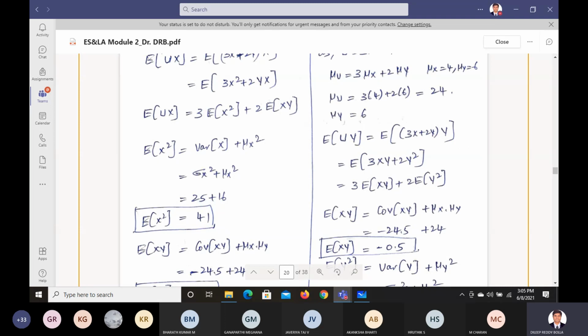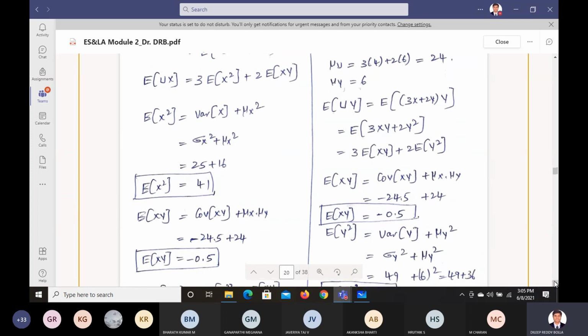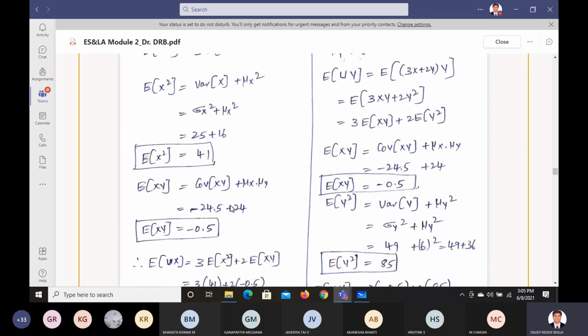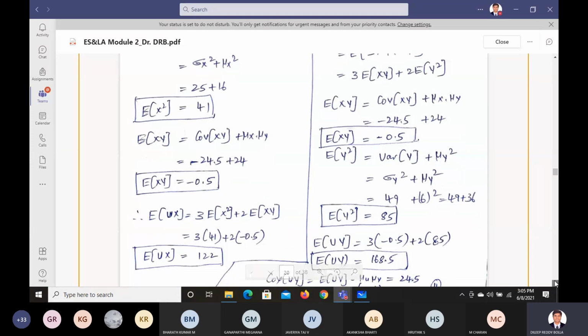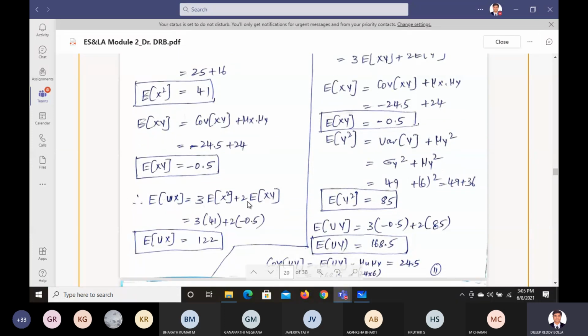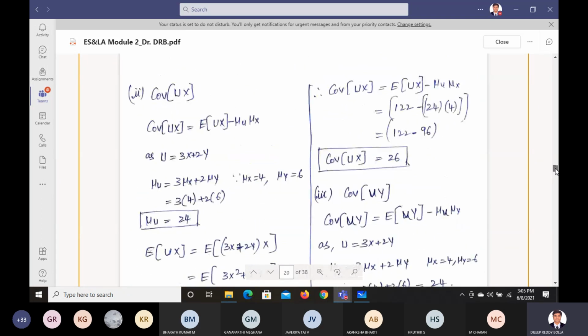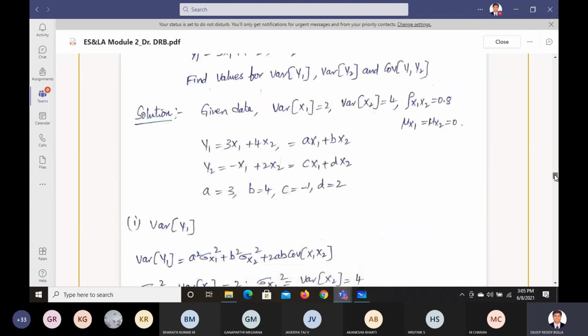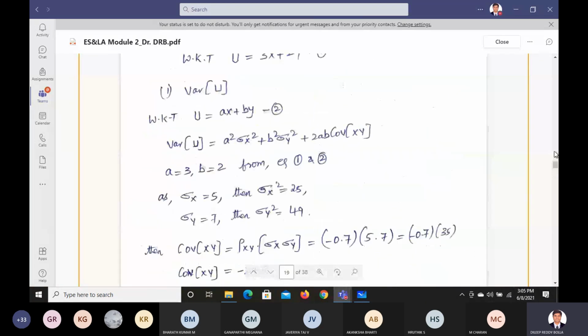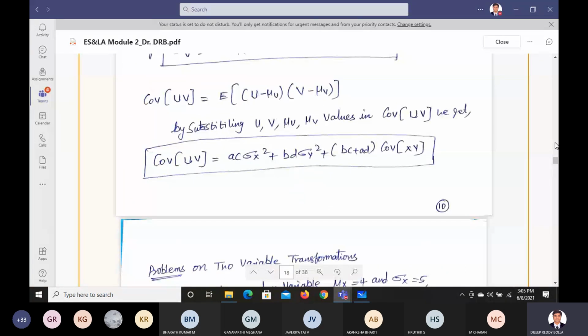This is one part we did. Next we should do E of xy. How to do E of xy? Which is covariance of xy plus mu x into mu y. So if you substitute that, you're going to get this. Finally that will be equal to 3 times E of x square plus 2 times E of xy. You substitute that, you're going to get E of ux is 122. Same way, if you do it for y, you're going to get the answer for this also.